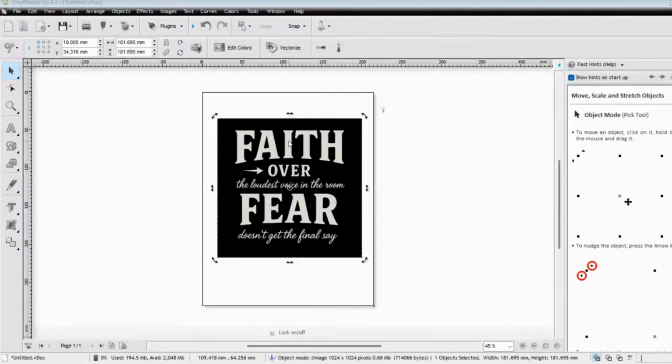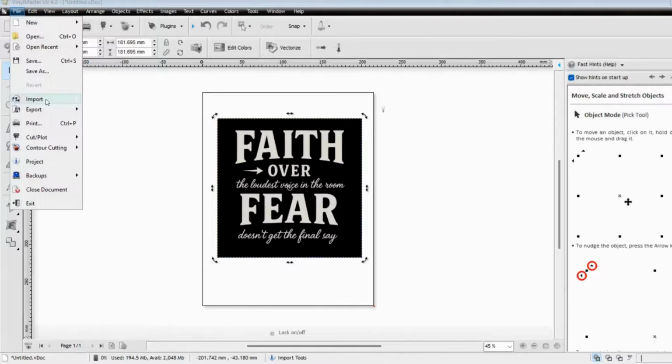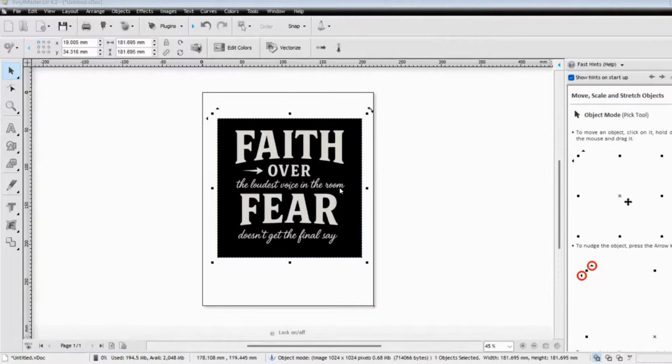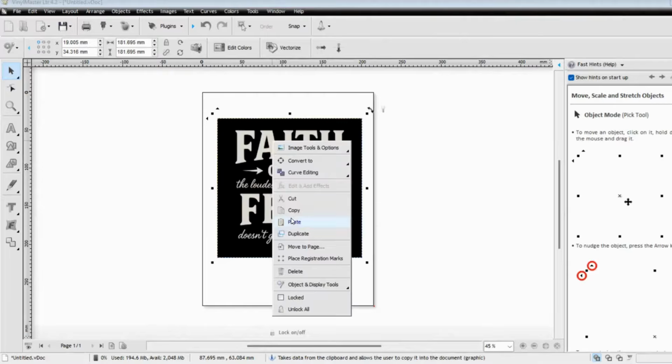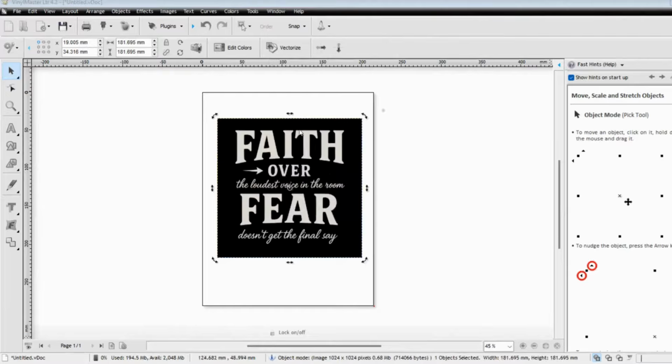When you're inserting images into Vinyl Master Pro, you want to either hit File, Import File, or you want to copy and just directly Control V is a shortcut for your computer, or hit the paste button here, right? Once you hit the paste button, you're going to go up here and hit vectorize. All this other stuff, don't even worry about.